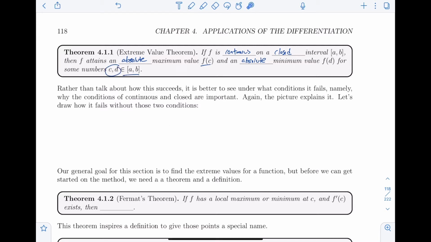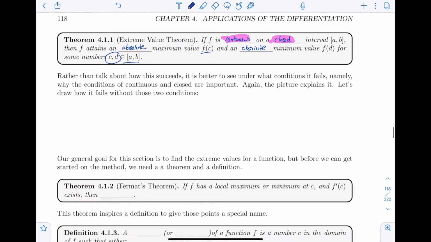I talked about this in the last video just very briefly, but here's the deal. If it's continuous on a closed interval, then it will have an absolute max and an absolute min inside that interval. It could be the endpoint, that's okay, the endpoints are included there. So let me just briefly explain. The two parts that are needed for this are the continuous and the closed. So why are those two things important?